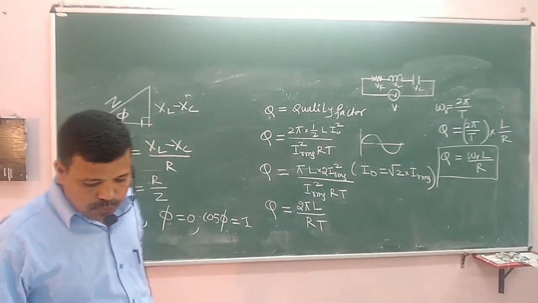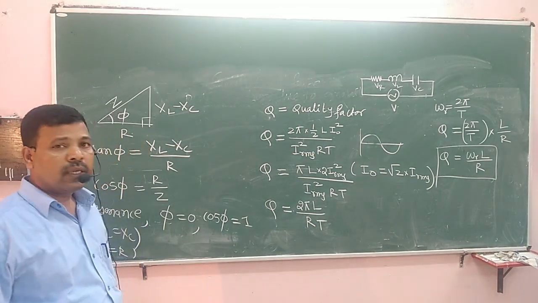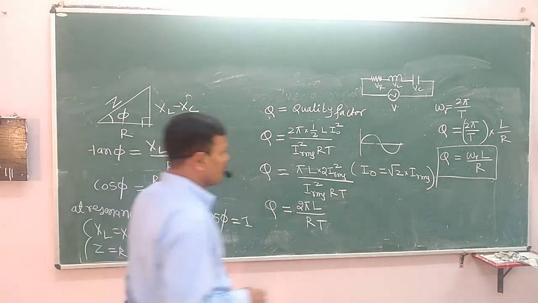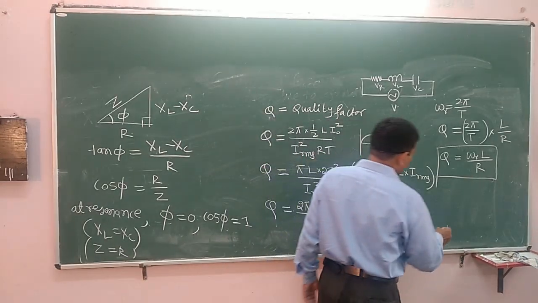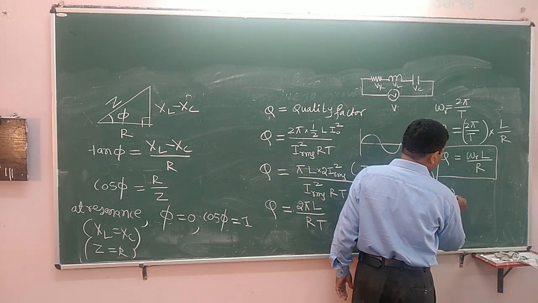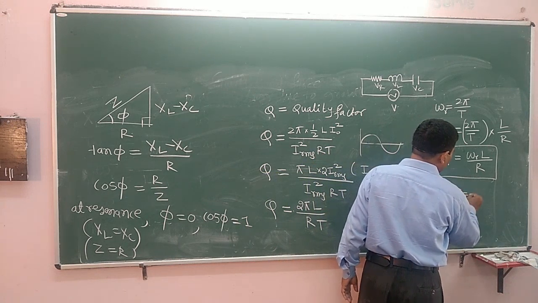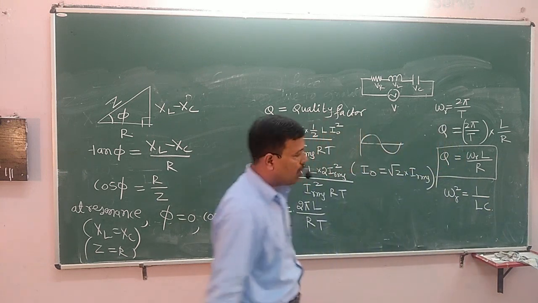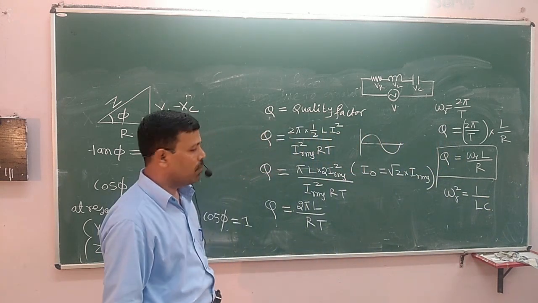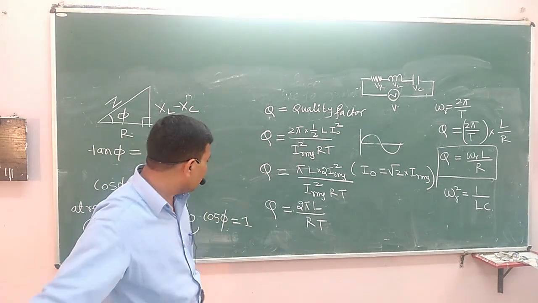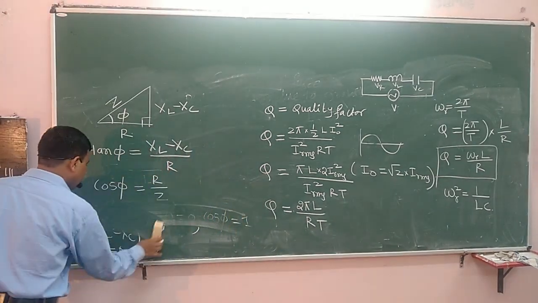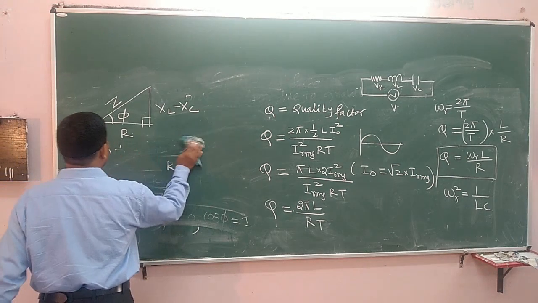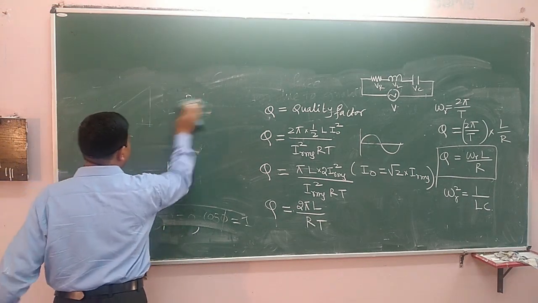We can also express this quality factor in terms of a resistor and capacitor by using this value: omega R square is equal to 1 upon LC. We can continue that here.